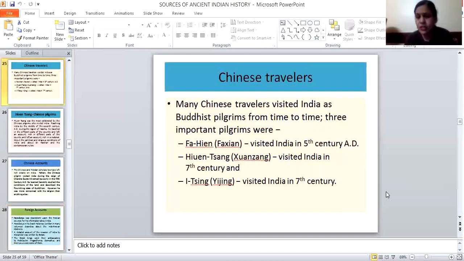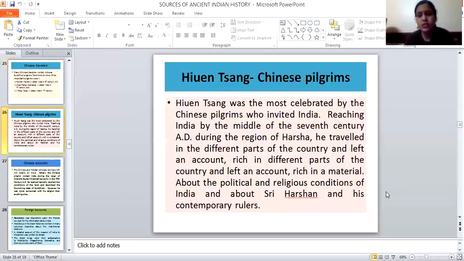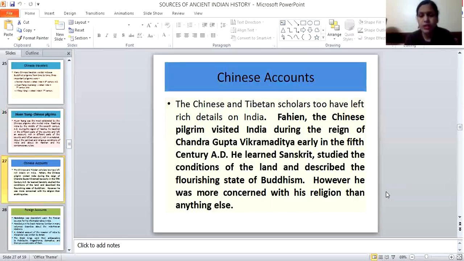Then many Chinese travelers visited India. Three important Buddhist pilgrims visited from time to time: Fahian in the 5th century, Huensang in the 7th century, and Yijing in the 7th century. Most of these foreigners focus on Buddhism as well as the rulers of that time. Huensang gave information about Harshavardhana, who was the ruler at that time. Fahian also visited in the time of Chandragupta Vikramaditya, and the political situation, Buddhism, and other details are mentioned in his writing.